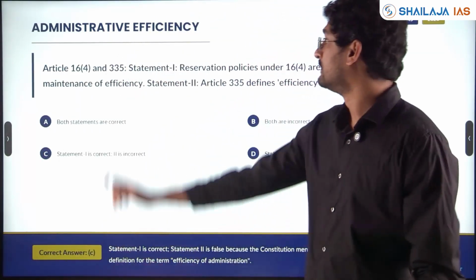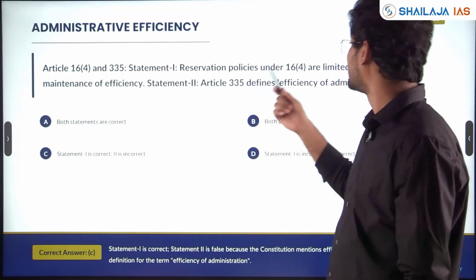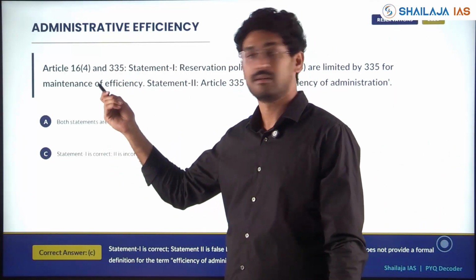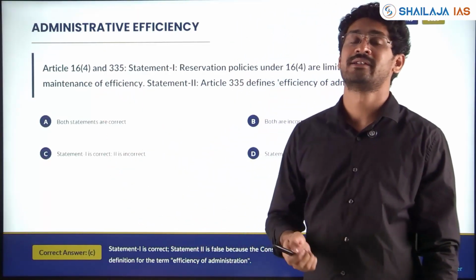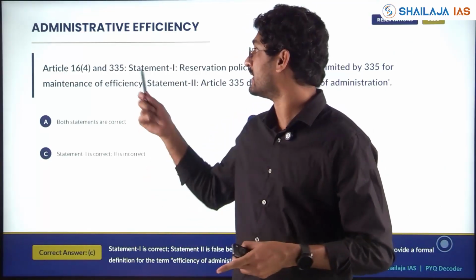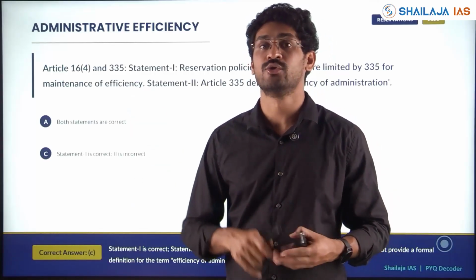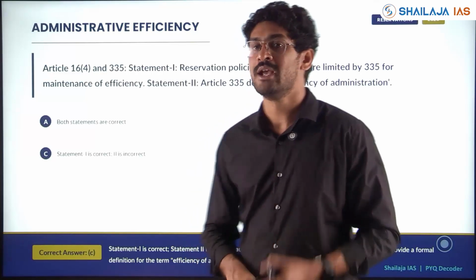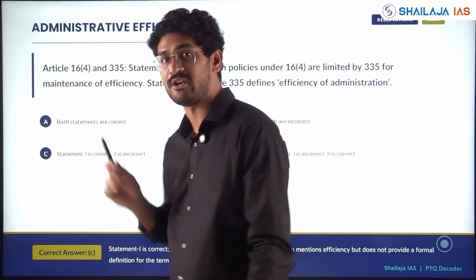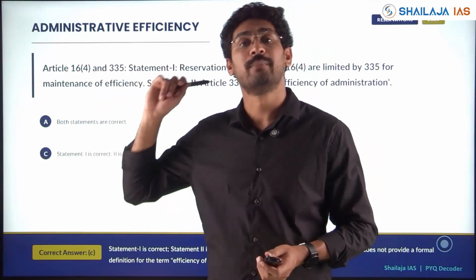So Article 16, employment, is linked to Article 335, efficiency, and whether it is defined in the Constitution has been checked in the question. When Article 16(4) is linked, you should understand whether reservation is allowed in private institutions or not, which act, which amendment, and reservation with EWS, questions might come. The other provisions of Article 16, Clause 1, Clause 2 and Clause 3, are very important because questions have been asked from there. It is linked with efficiency of the administration, that is, reservation in promotion, and the Supreme Court judgments with respect to that also become important.